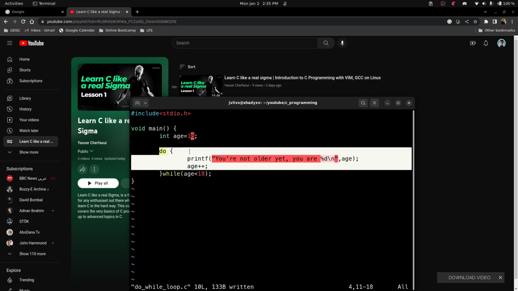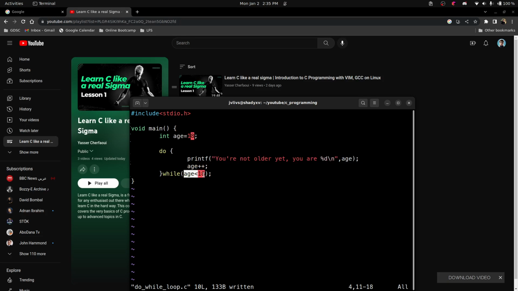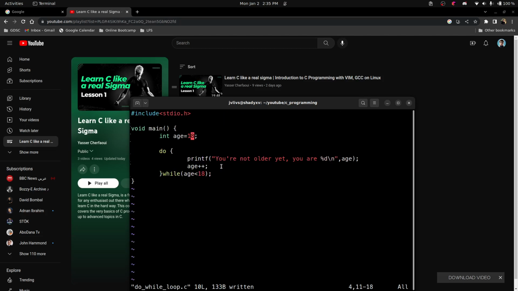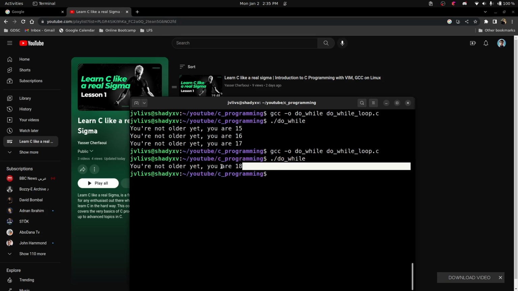So this is what actually happens. At first, they don't verify the condition. The second time, when they check what's happening, they find it's already 19. 19 is already greater than 18. It's not even 18. That's why it kept executing, even though 18 is not less than 18. The condition is less than or equal. So basically, this is the whole idea behind the do while.